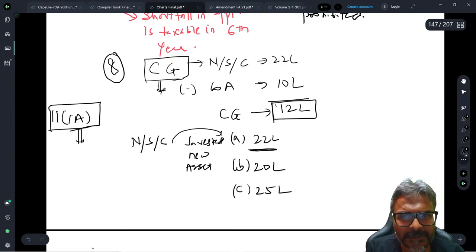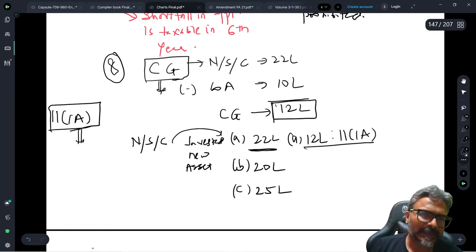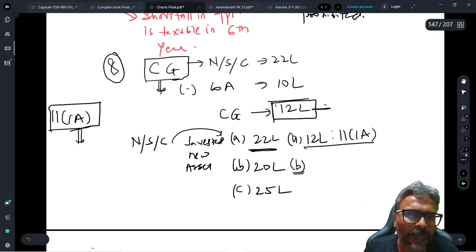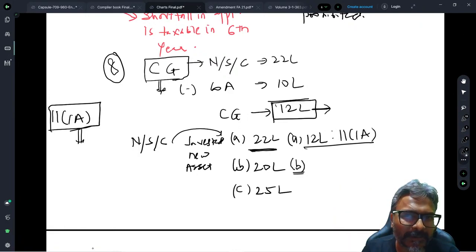net sale consideration, in the first case, students, the entire 12 lakhs will be eligible for exemption under section 11(1)(a), because you have invested the full net sale consideration. But where there is a shortfall in making the application of the net sale consideration in acquiring the new asset, then the capital gains that will be eligible for exemption under 11(1)(a) will be revised like this.